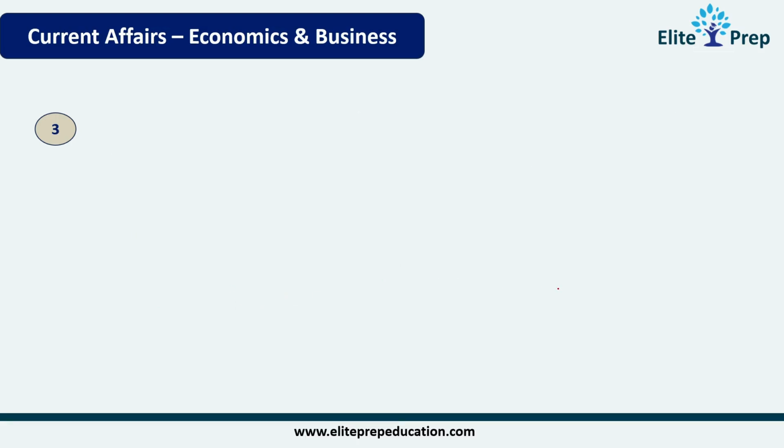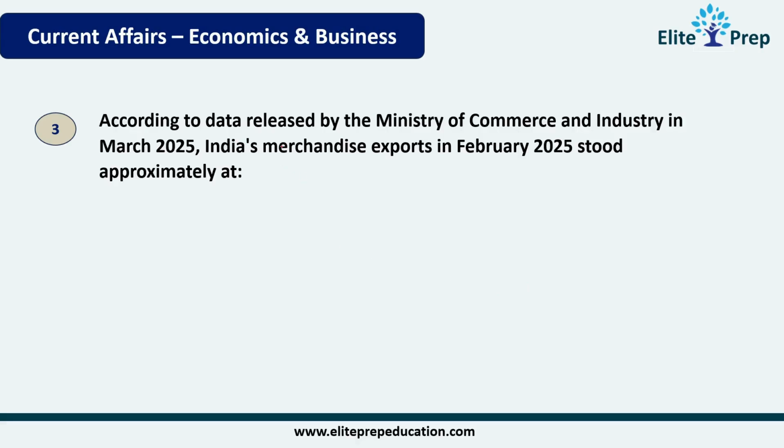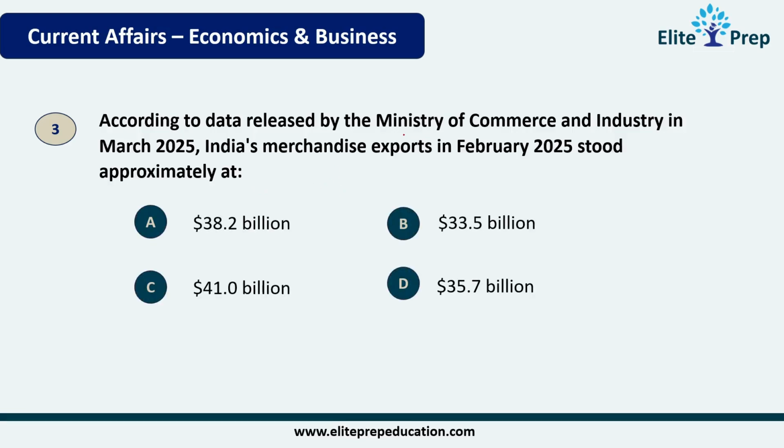Question number 3. According to data released by the Ministry of Commerce and Industry in March 2025, India's merchandise exports in February 2025 stood approximately at. These are the answer choices. Keywords to remember: Ministry of Commerce and Industry, released in March 2025. India's merchandise exports stood at, A is the answer, $32.2 billion.